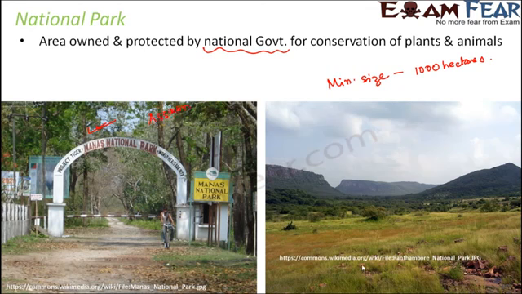Again, here you see the Ranthambore National Park, which is in Rajasthan. If you look at these parks, they have a lot of greenery because the trees are not allowed to be cut down. They are like a big area full of plants and animals, living in their own way. That is, they do not have to live in an artificial environment. They live freely, and they are safe because there is nobody to harm them or kill them. That is how a national park is maintained.